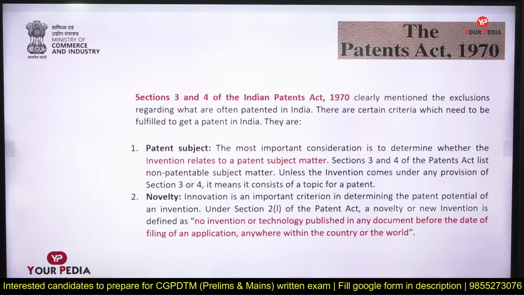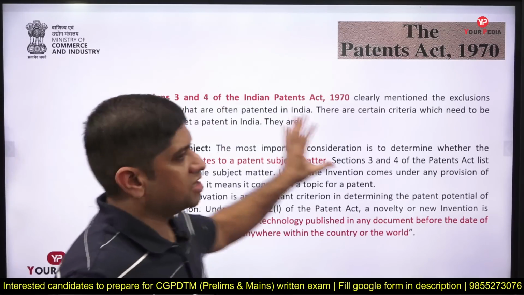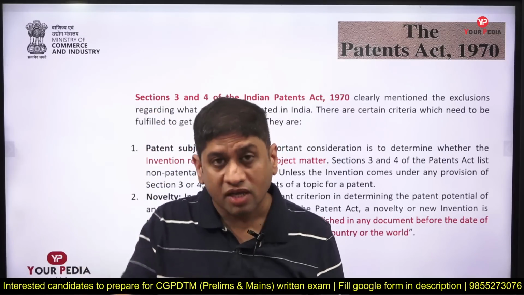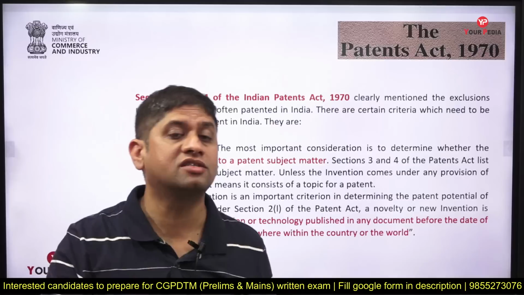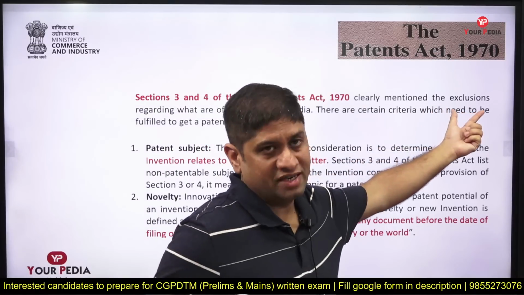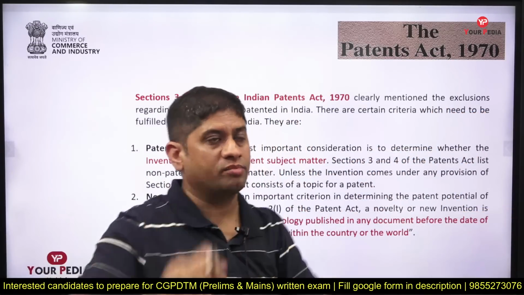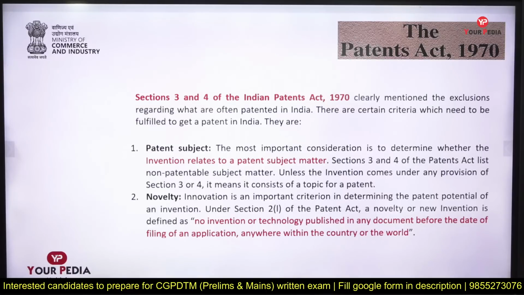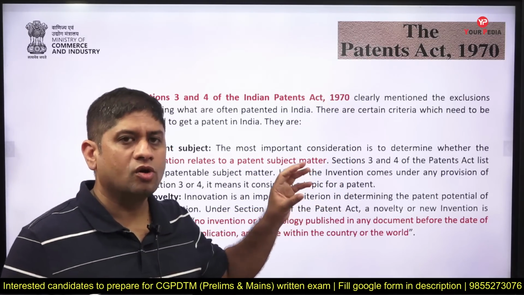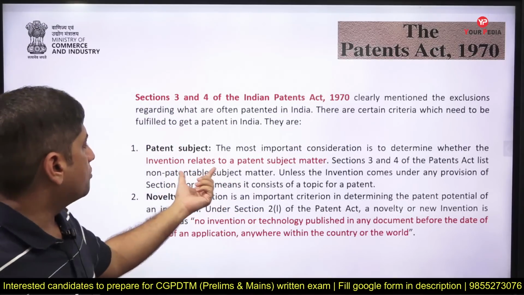Section 3 and Section 4 of Indian Patent Act 1970 is very important. याद रखना, Section 3 and Section 4 of Indian Patent Act 1970 says what you cannot patent. They tell you the things which you cannot patent, the reasons or causes of not getting patented. So exclusivity, exclusion, excluded, you can't get a patent. So there should be patent subject. So there are certain patent subjects, innovations on particular subject matter.